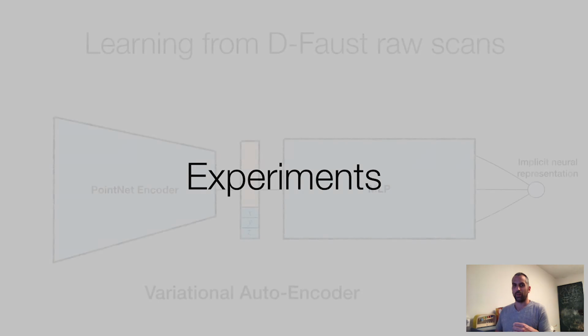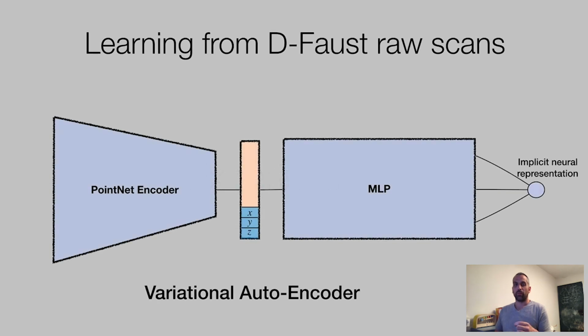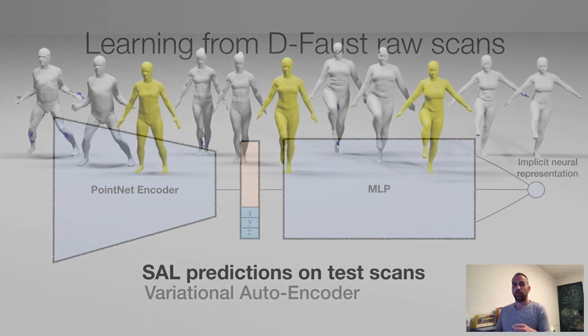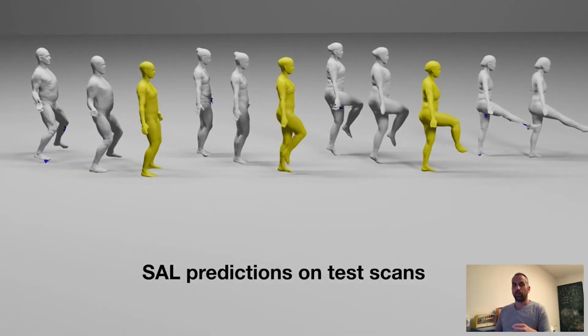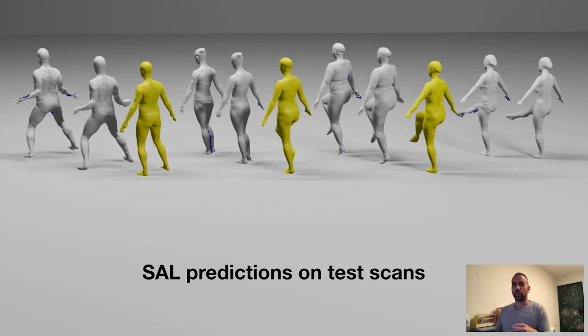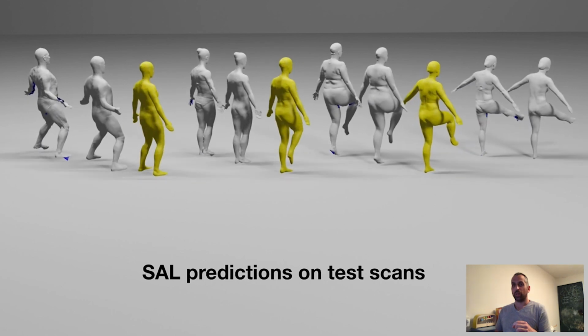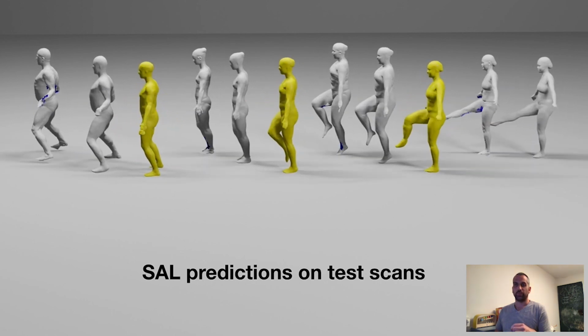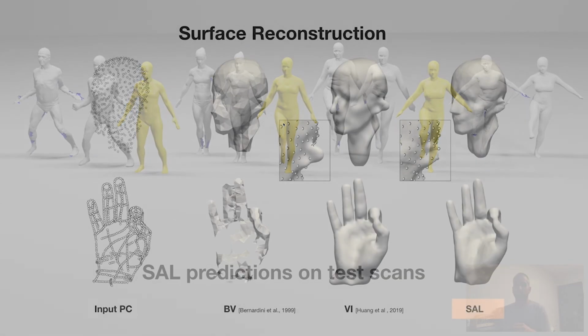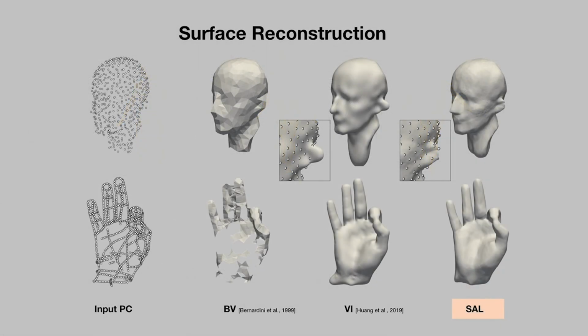So now let's go over some of our experiments. For learning a shape space from the dynamic Faust raw scans dataset, we use a variational autoencoder. And here we can see our results. Test scan reconstructions are the right shape on each gray pair. Golden shapes are generated by latent space interpolation. In fact, SAL can also be trained on a single raw point cloud. We qualitatively compare SAL to non-deep learning implicit surface reconstruction methods, and here are the results.